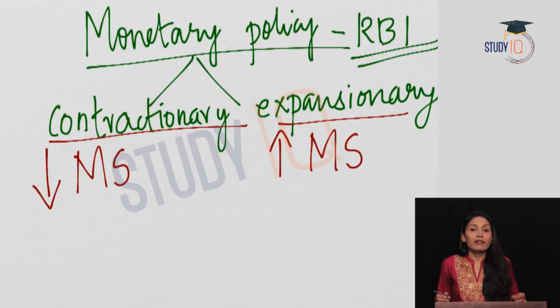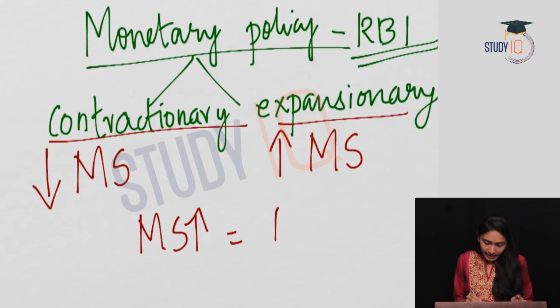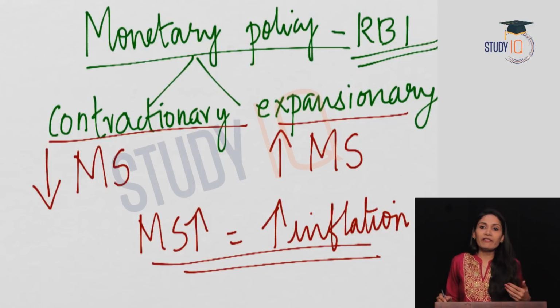If you remember, we discussed demand pull inflation. The first reason was an increase in the money supply in the economy. So you will know that an increase in the money supply will result in an increased rate of inflation. That is, increased money supply means increased inflation in the economy. So when will the RBI take contractionary monetary policy? When money supply is more. So when inflation is more, the bank would take contractionary monetary policies in order to bring down the money supply.